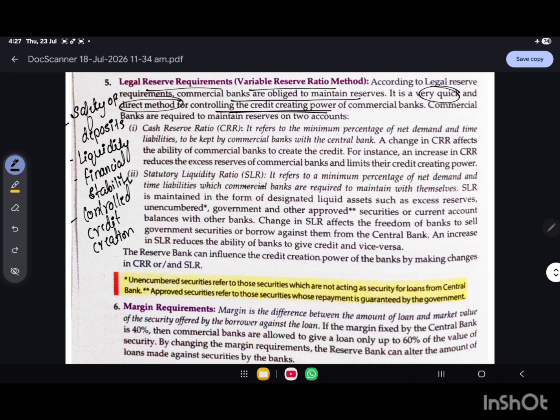Okay, so changing the reserve requirements immediately changes the amount the banks can lend. Hence, there are CRR and SLR. These two are considered the direct instruments of monetary policy.